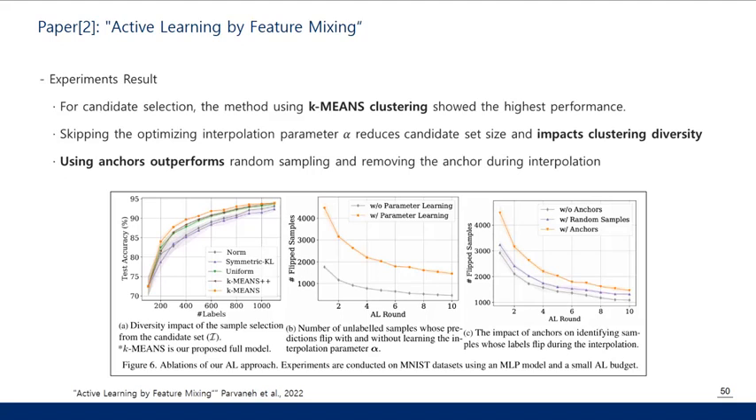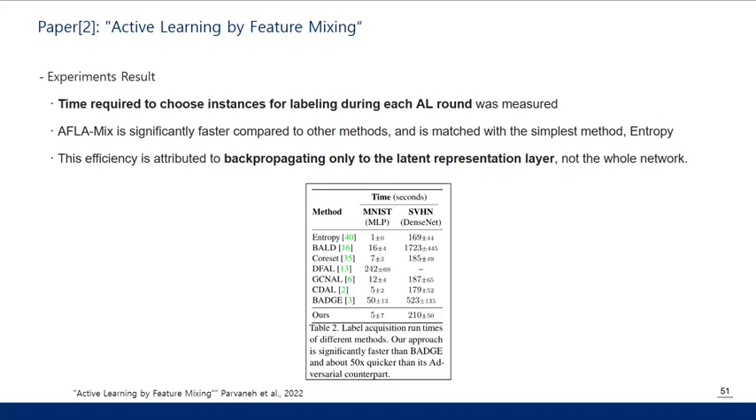These are the ablation study results of candidate selection method, learning alpha, and using anchors. The results suggest that k-means clustering, optimizing the alpha, and using anchors was the optimal result. These results also suggest that it has efficient computational time, significantly faster than the other competitive method, Badge. This is also comparable to the simple method of entropy.